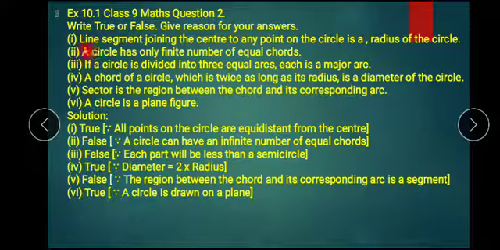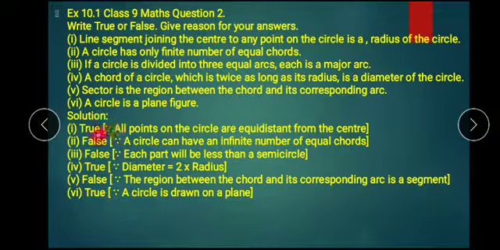First one: line segment joining the center to any point of the circle is the radius. If you join the center to any point on the circle, that line is always called the radius.